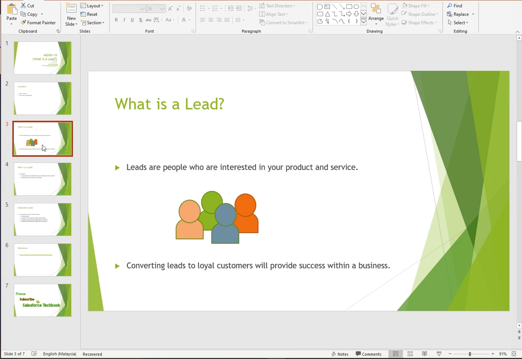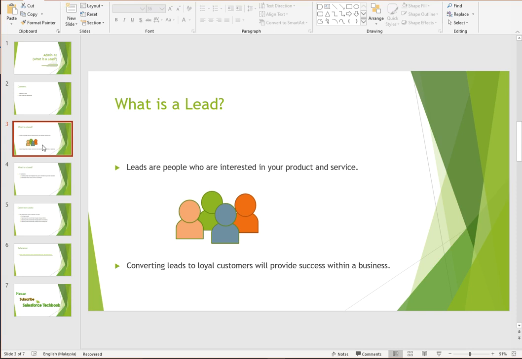So will the business succeed with leads? No, right? So what should we do? We convert qualified leads into customers. So who are qualified leads? To that company or business, there are some criteria like budget or time or how they show the interest. So if these leads meet those criteria, they come under qualified leads.